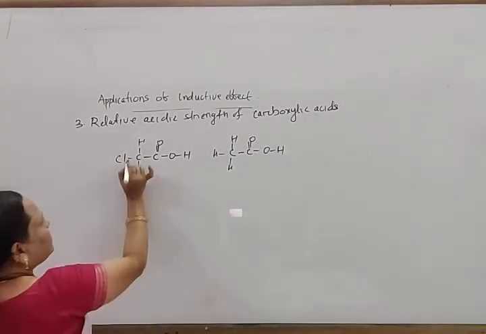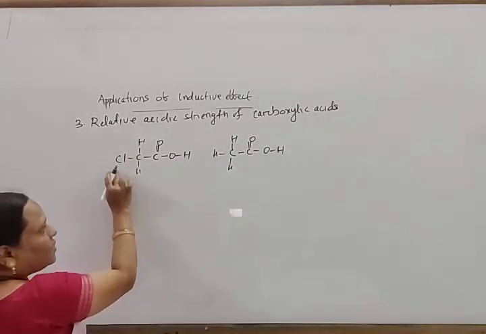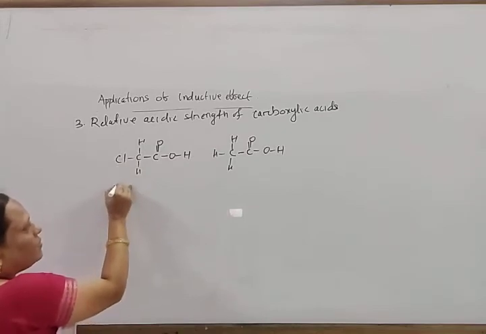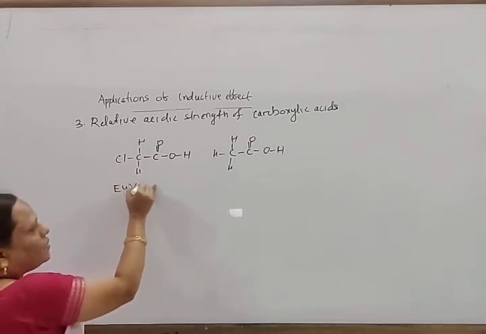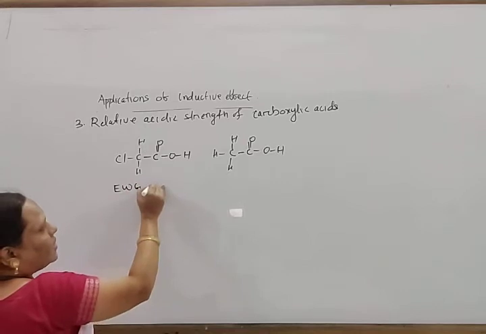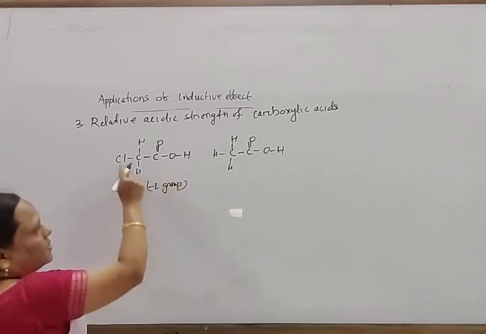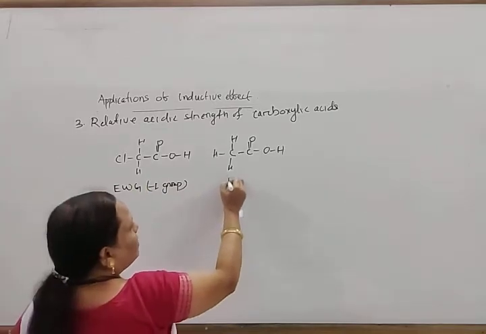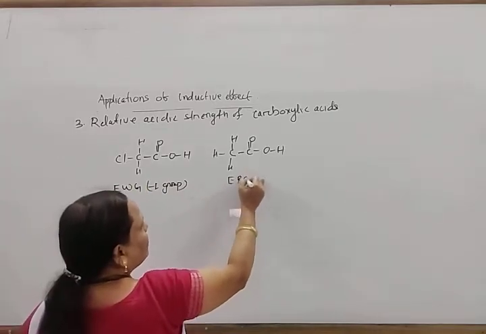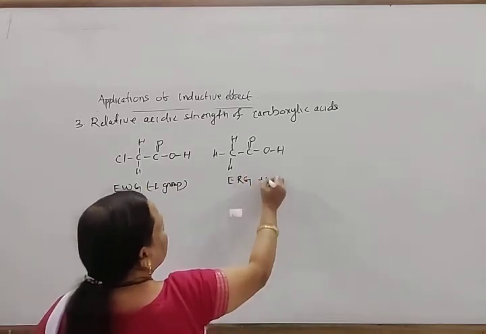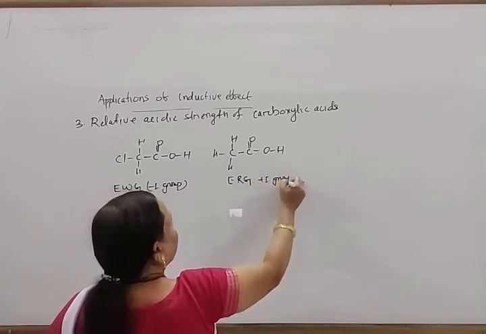Here an electron withdrawing group, or minus I group, is present, and here an electron releasing group, or plus I group, is present.